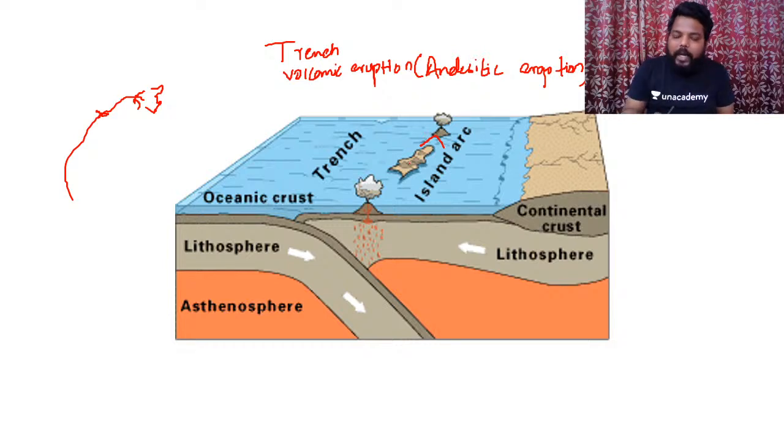The subducted plate doesn't have the volcanic eruption. The volcanic eruption happens upon the opposite floor, and that eruption is andesitic in nature, resulting in acidic lava that forms huge composite cones.